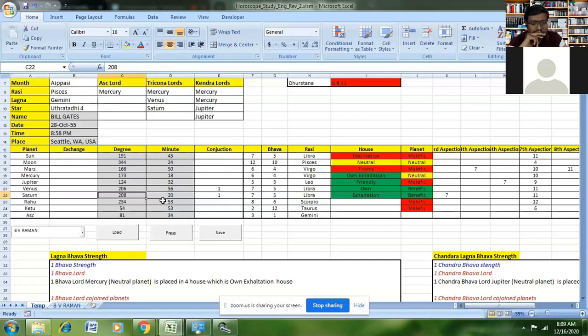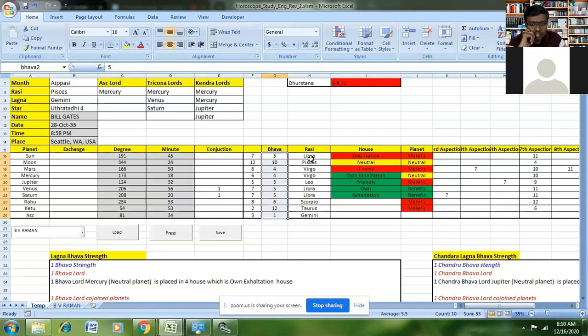For a conjunction to occur, we take plus or minus 5 degrees of any planet as a conjunction. Then the bhavas or the houses in which the planet is placed are calculated.